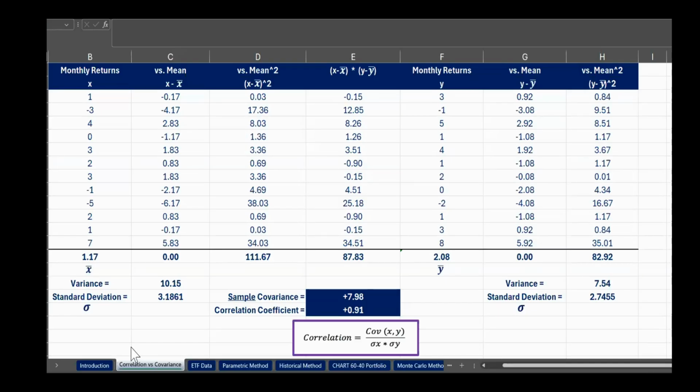Okay, so we're back to the spreadsheet now, and you can see the first example that we introduced in the early part of the spreadsheet. We've got variable X here with its returns. And again, we've got 12 months of returns there. Remember what we did, we worked out our mean, our average, our simple arithmetic mean. And that's what we did in that first tab, the introduction tab.